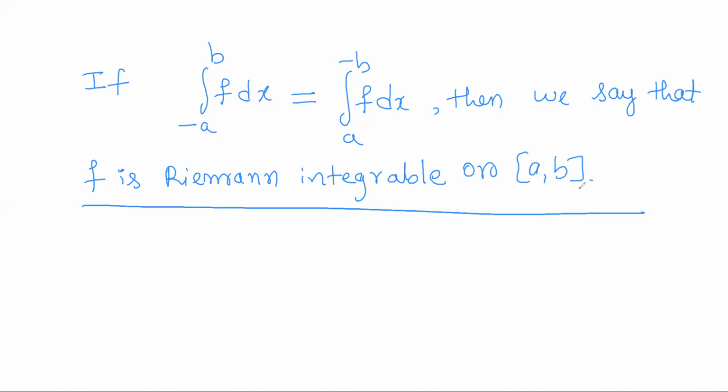So this is the definition of Riemann integrability of a bounded real valued function. Given a bounded real valued function f, we say that f is Riemann integrable if the lower Riemann integral is equal to the upper Riemann integral.